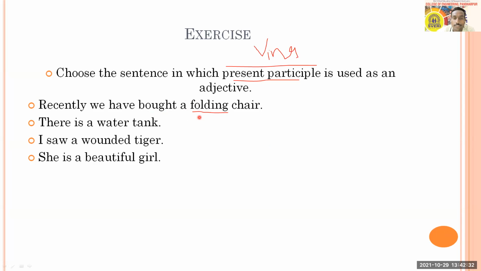Folding is used here as an adjective. So therefore the people need to understand. Water tank, how it can be? Water is a noun. Okay, wounded tiger. Wounded is not present participle. In fact, it is past. Beautiful is adjective. So therefore this is also not answer. So answer A is answer.